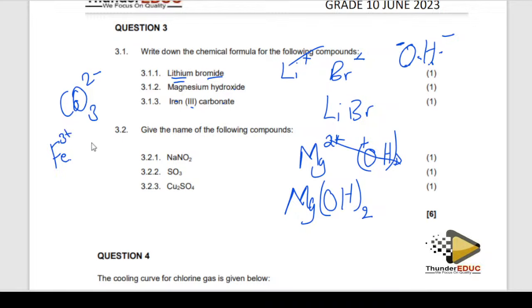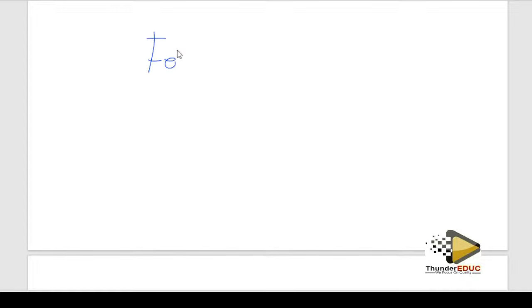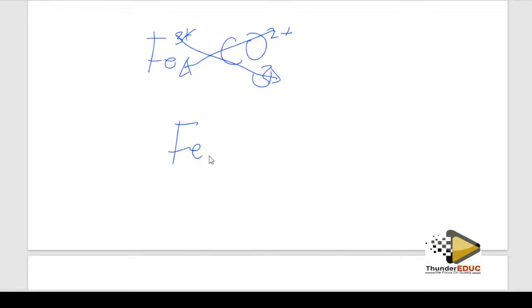So it has lost 3, which means that this is going to come here. Let me show you. Iron 3, and then carbonate. Carbonate is negative 2, meaning that this positive and negative are going to cancel. Then this one comes here and this one goes there, and you form iron, with this 2 down, and then carbonate. Then this 3 is going to govern the whole carbonate.